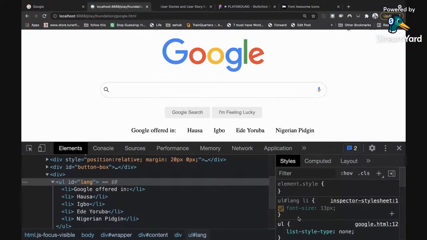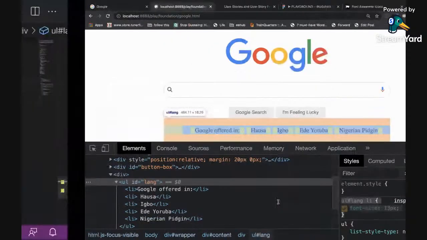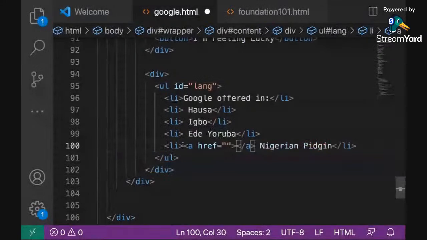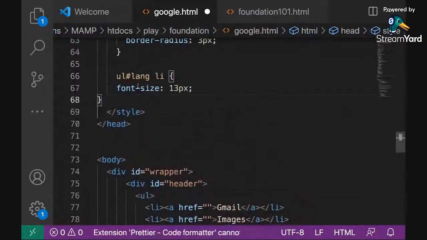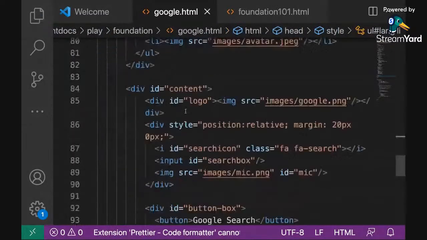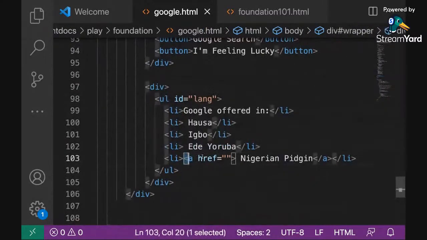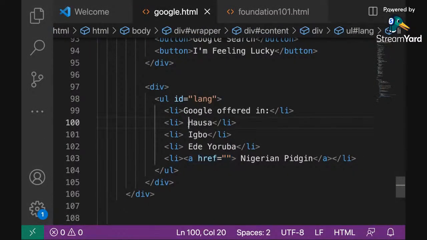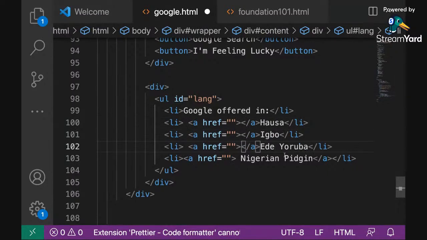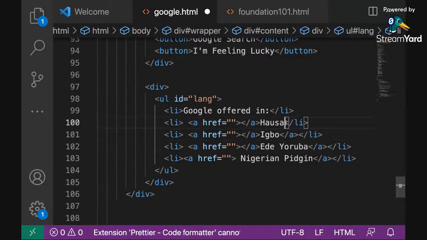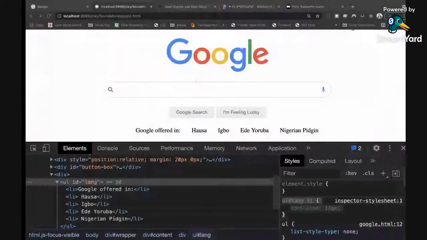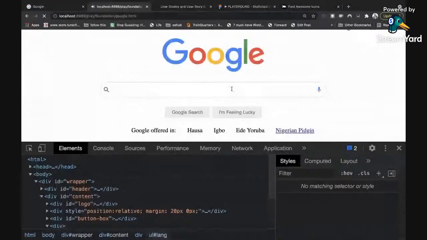The next thing: because all these are links, that's why they are blue naturally. So I don't need to bother about the color. Once they are links, they will become blue. So let me drop the styling I copied above for the lang font size. I'll quickly add links to all of these. I'll copy this and paste it in the Hausa, Igbo, Yoruba. Then I'll copy this one and paste it right here, here, and here. And then when I refresh my work, I should get them to be blue.